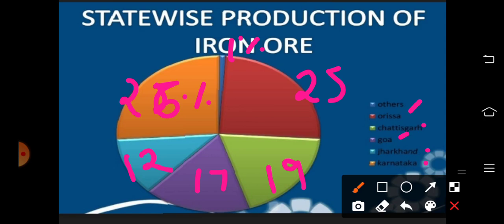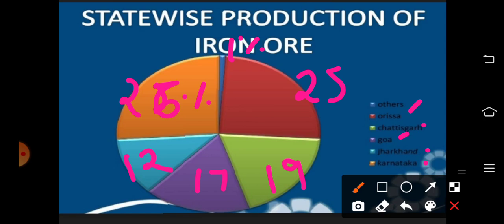So these are the important states producing iron ore in India: Orissa, Chhattisgarh, Goa, Jharkhand and Karnataka. Karnataka produces 26%, followed by Orissa 25%, then Chhattisgarh 19%, then Goa 17%, then Jharkhand about 12%. These are the leading producers of iron ore in India.